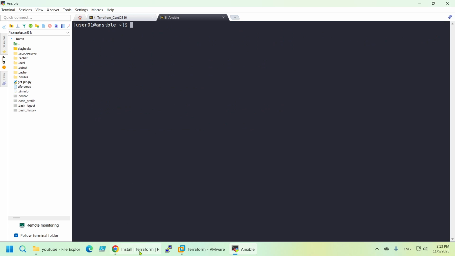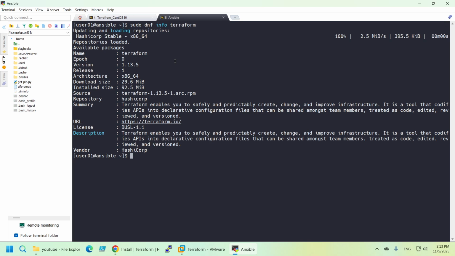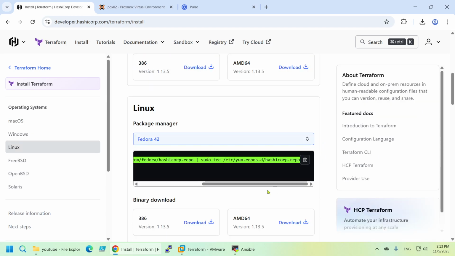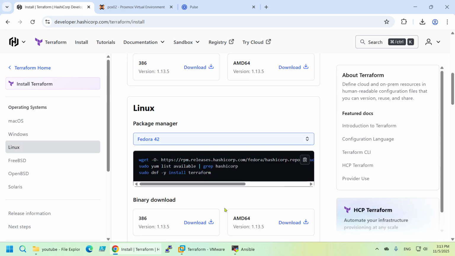Now the next command is directly to install, but let's see. sudo dnf info terraform. Do we see something? Okay, so we have the 1.13.5, so that is, I believe, the latest one. Yeah, this is the latest one. Okay, and then just dnf install.